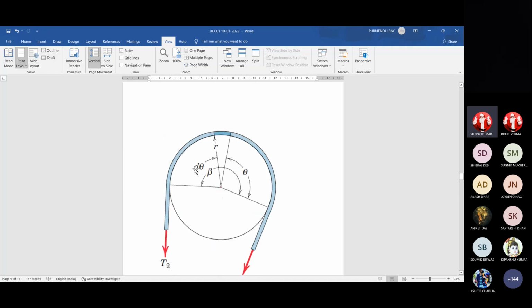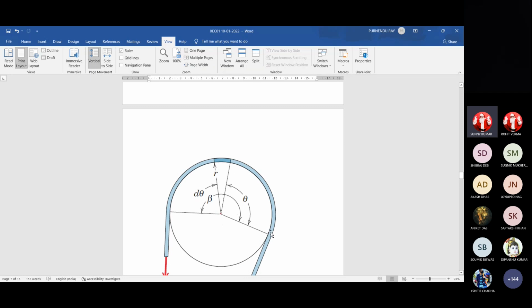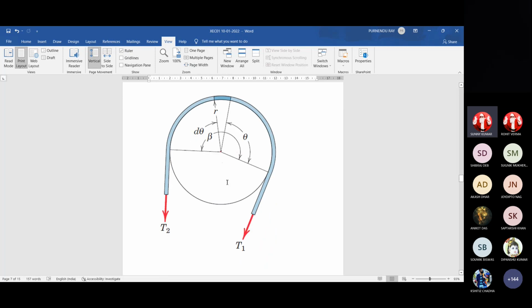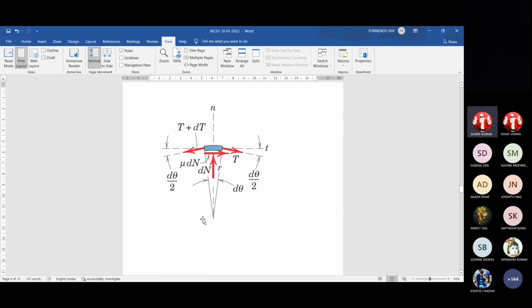Theta is the overall angle here. If it is the reference line, the starting point of that contact at any general location, this angle is d theta, and that is half d theta. With reference to this normal line, we are considering a symmetrically placed small element of length of this belt. So it is half d theta, this tangential direction, half d theta. So T multiplied by cosine half d theta minus T plus dT multiplied by cosine half d theta plus mu dn minus dn, that is equal to 0, and neglecting the self weight.